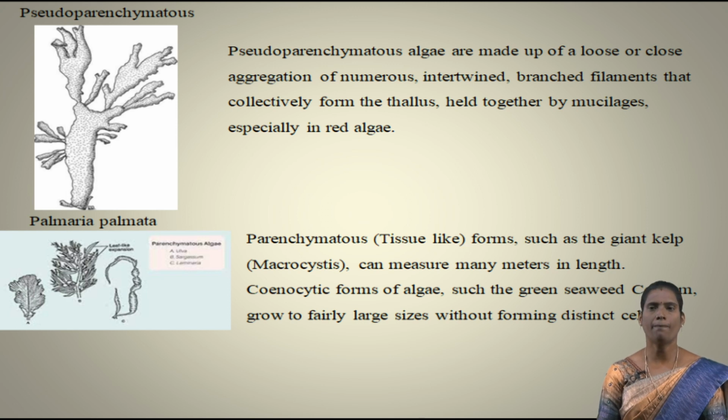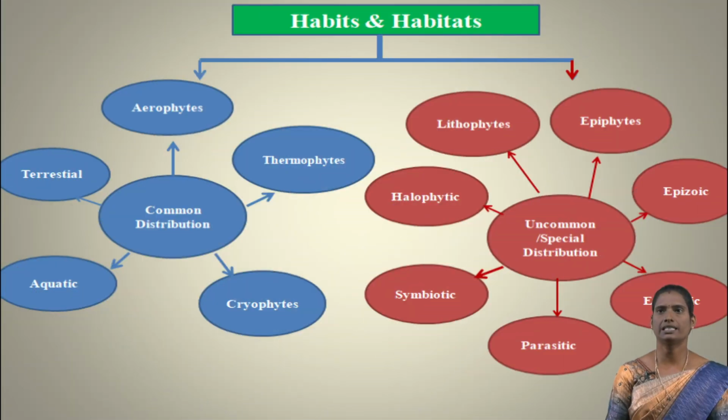Next, Palmaria palmata. It is made of parenchymatous cells, tissue-like forms, such as giant kelp. Example, Macrocystis can measure many meters in length. It is a coenocytic form of algae. Such green seaweed, Codium, grows to fairly large sizes without forming distinct cells.